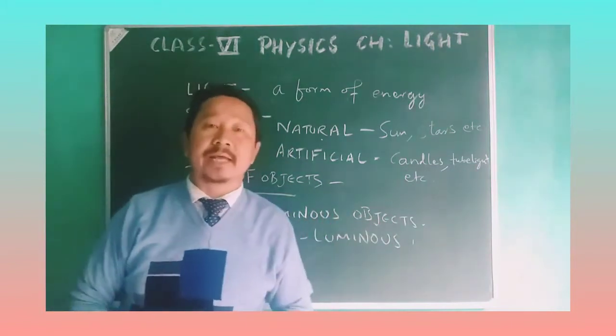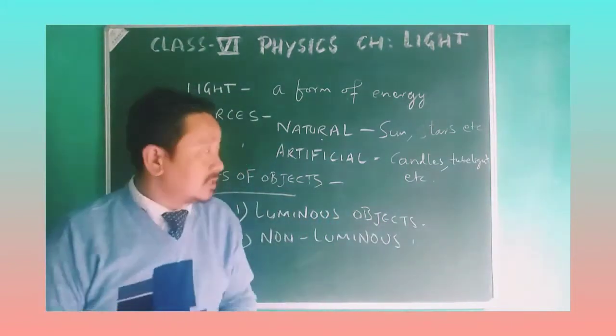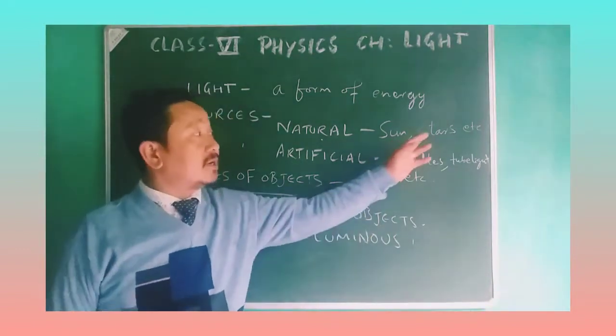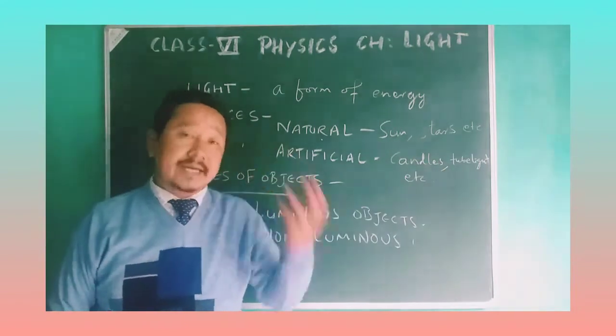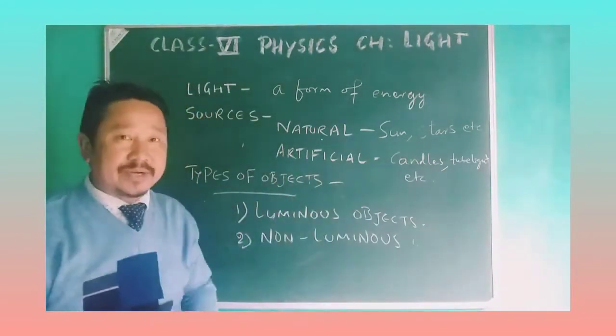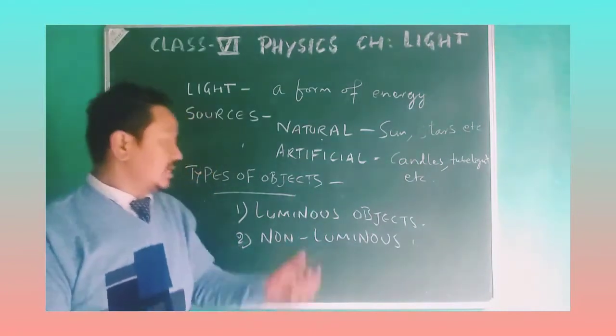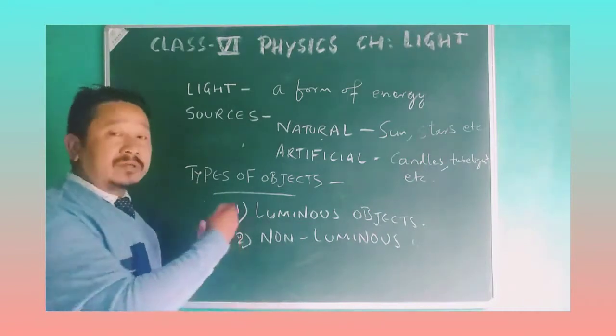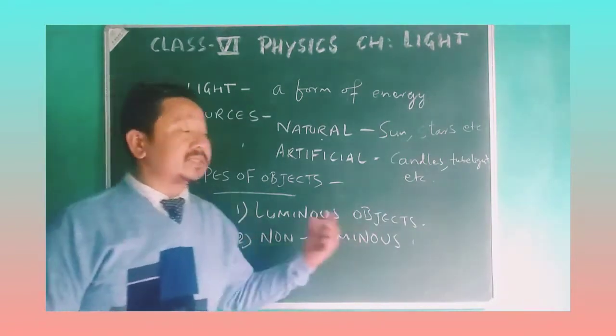Those objects which can emit the light are called luminous objects. Whether they are man-made or natural, if they can produce light, they come under luminous objects.